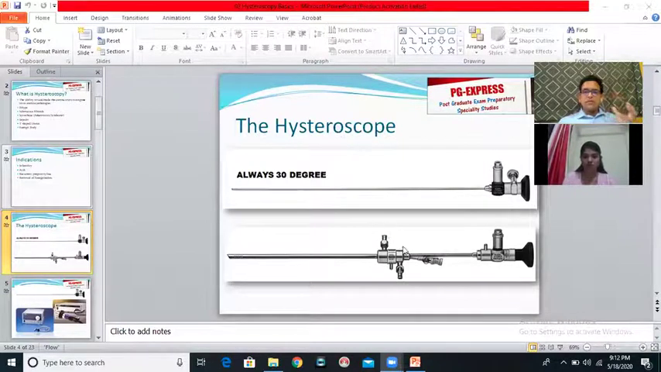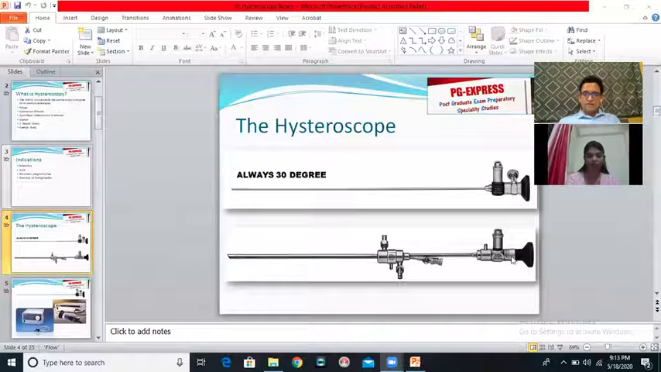So how are you going to fluff up or how are you going to distend the cavity? If you just introduce the hysteroscope inside the uterine cavity, the hysteroscope will meet the closed walls of the cavity. The hysteroscope will keep passing between two closed walls of the cavity and you will see nothing. You will see only red color.